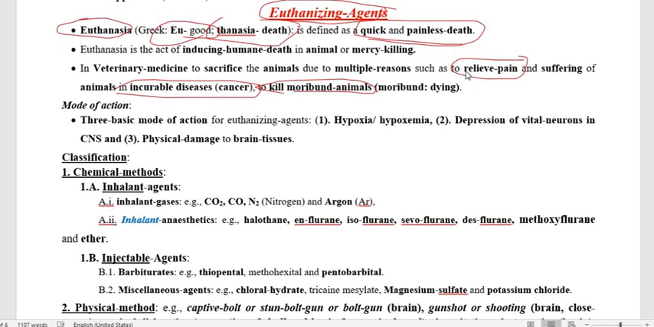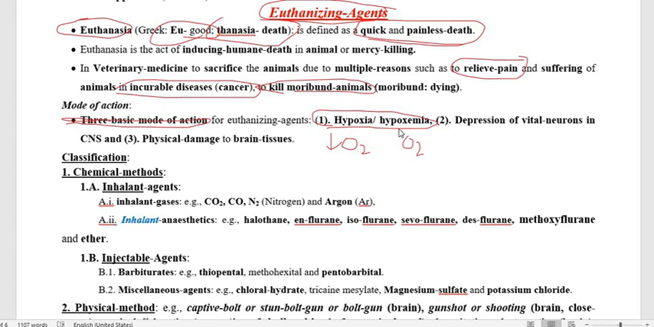When we go through the mechanism of action of the drugs we use as euthanizing agents for mercy killing of animals, it is mainly concerned with three basic modes of action. The first is that the drug produces hypoxia or hypoxemia. So what is hypoxia? The drug decreases the oxygen level in the tissue, which is called hypoxia, and a decrease in oxygen level in the blood is called hypoxemia.